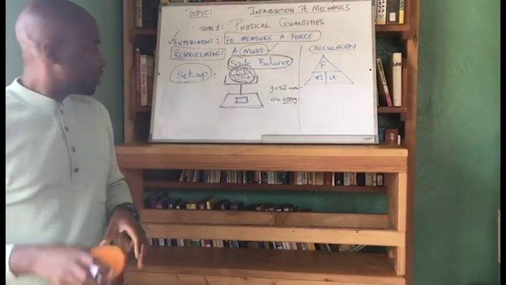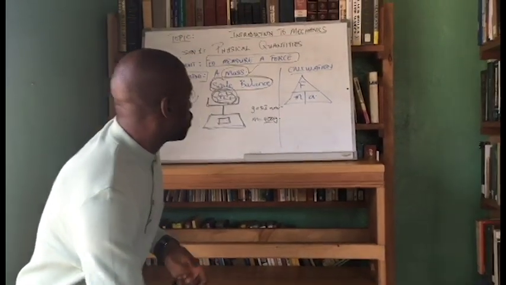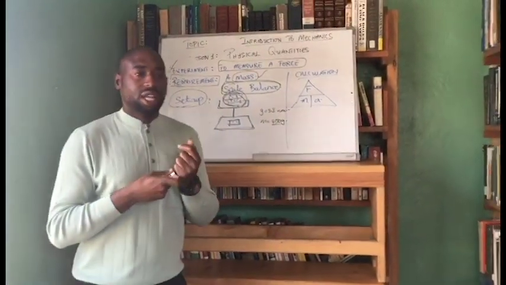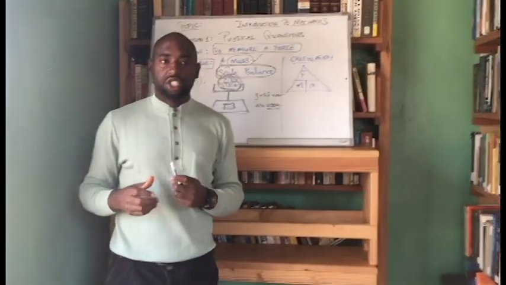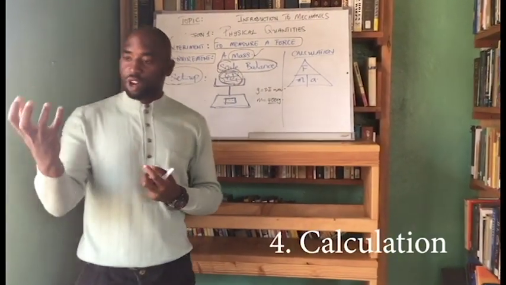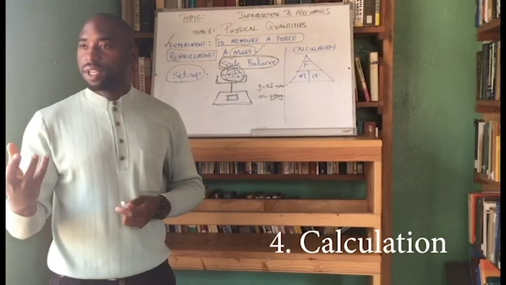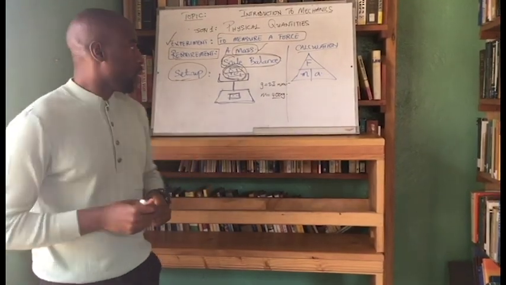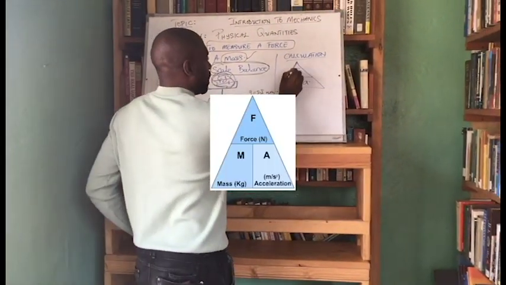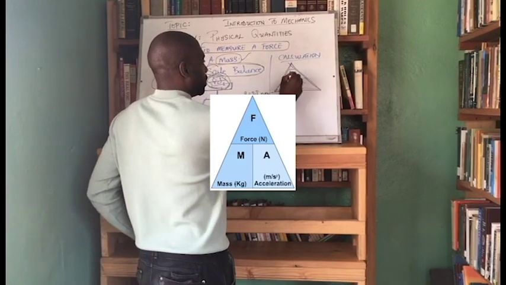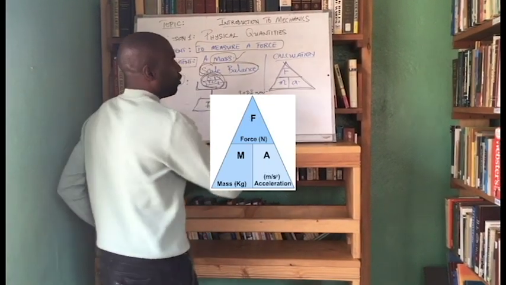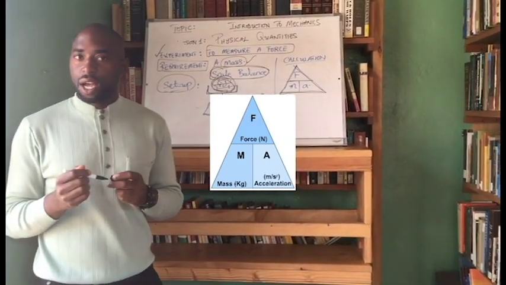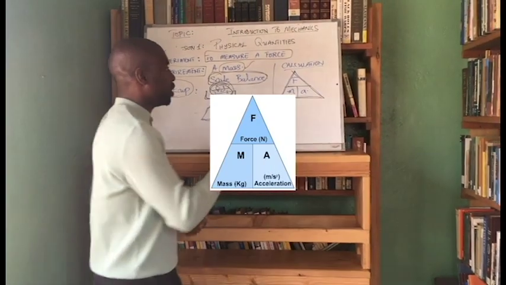Once we've got our mass, it's important for us to know the next step, which is the calculation. We've gotten the variable, the mass, so how can we get the force? Now, mathematically, we have a triangle and we have three physical properties on our triangle.